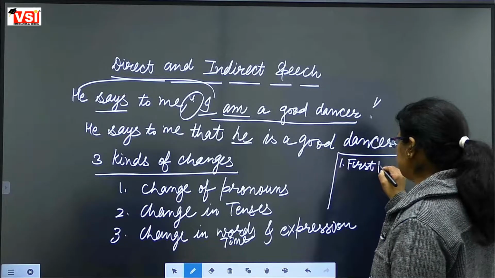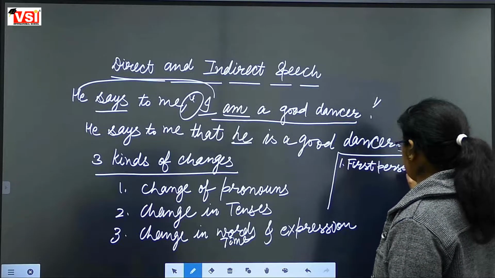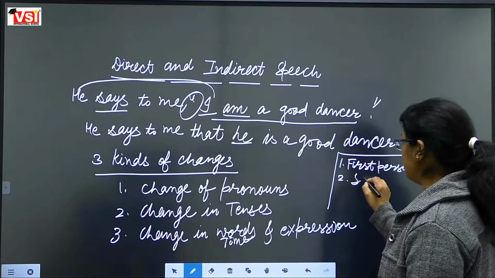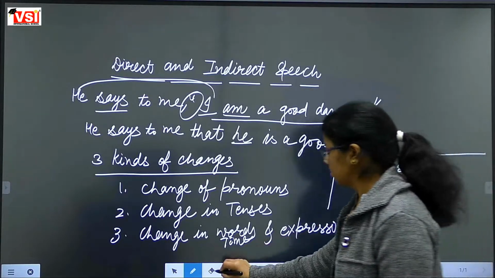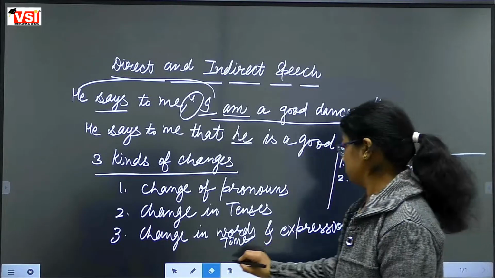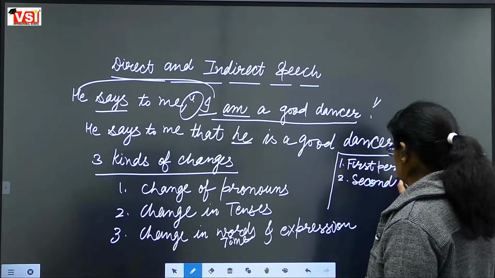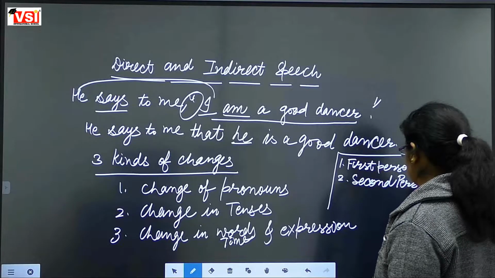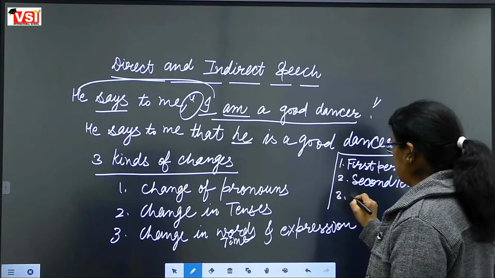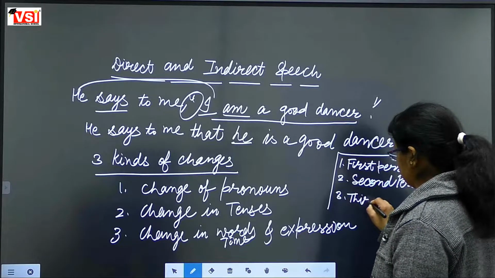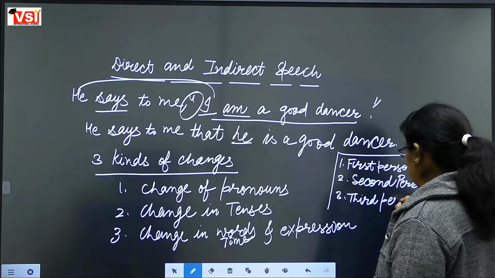Then second person pronoun. Then third person pronoun. Fine.